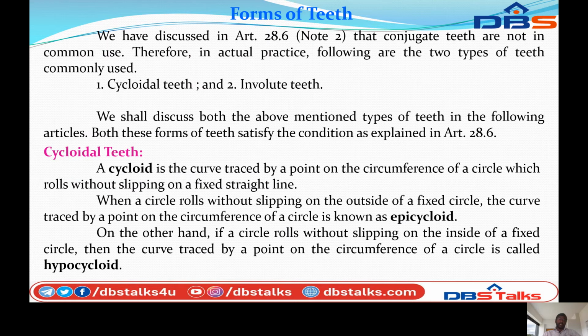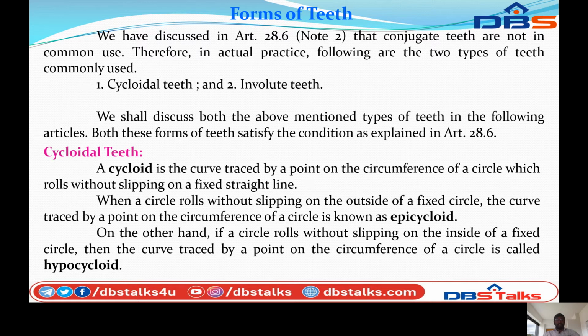So these are the terms used in gears. Next, forms of teeth. How the teeth will be formed, we discussed in Article 28.6: conjugate teeth are to be in common use. In actual practice, the following are the two types of teeth that are commonly used: cycloidal teeth and involute teeth. We shall discuss both of these types in the following article. Both these forms of teeth satisfy the conditions explained in Article 28.6.